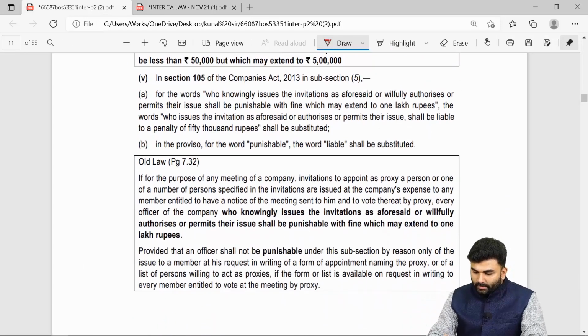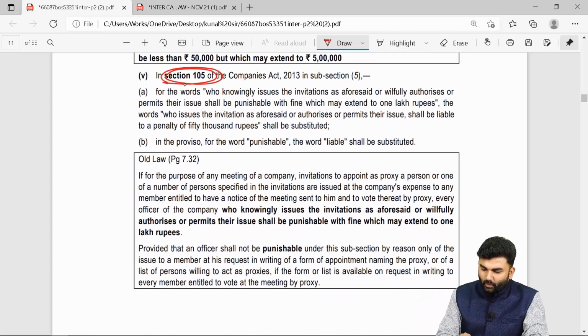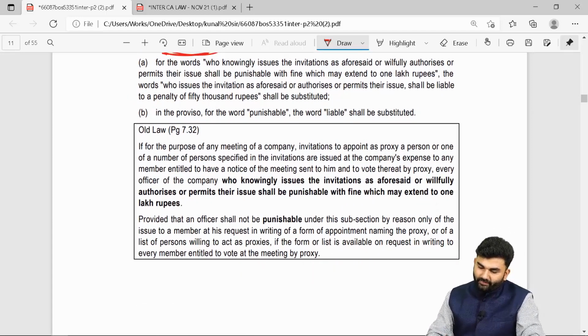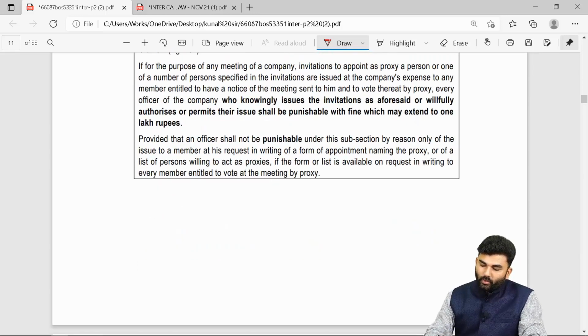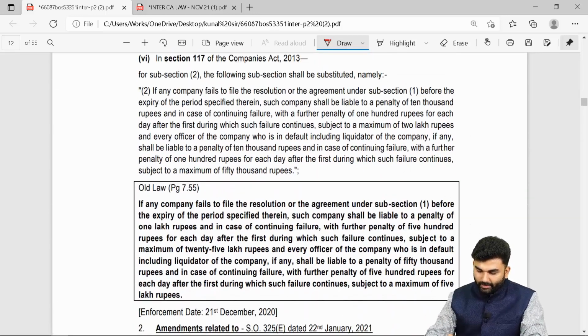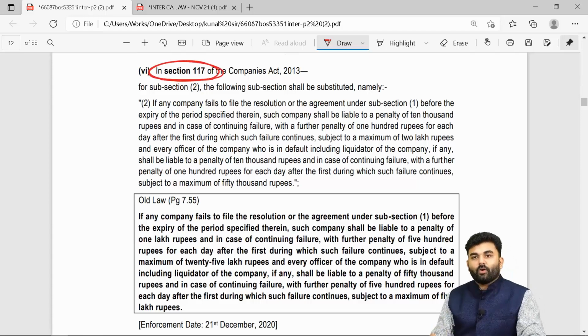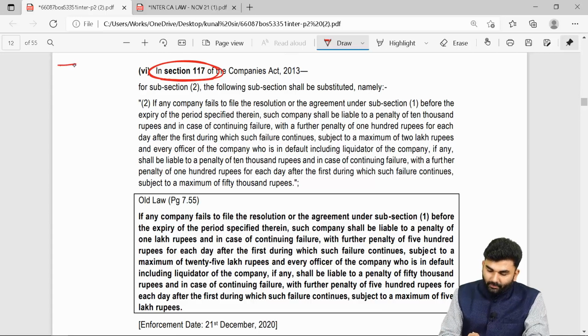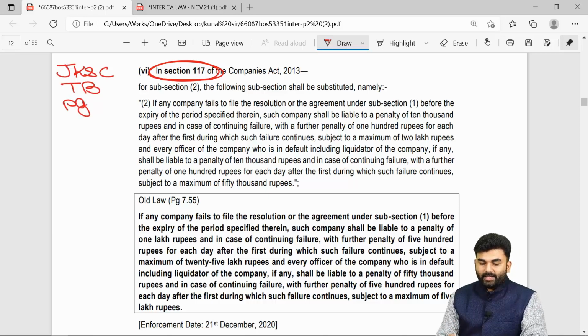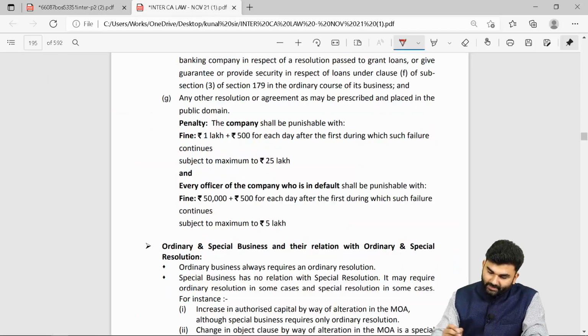Okay. A very small change in section number 105. In section number 105, they say that instead of the word punishable, you need to just write down the word liable. Okay. The next change is under section number 117 of Companies Act 2013. This you will come across on page number 191 of your JKS's textbook.